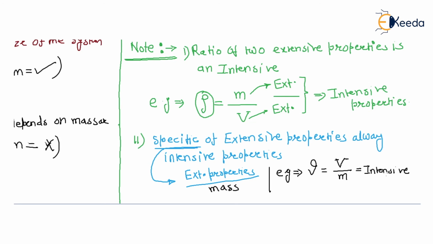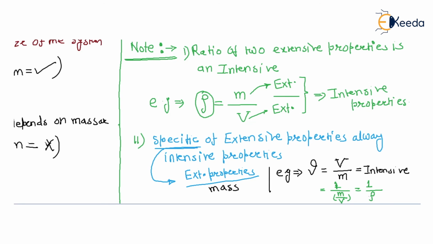Now we know the density. If we write it like that, 1 divided by mass by volume, so 1 divided by density, since mass by volume is density.